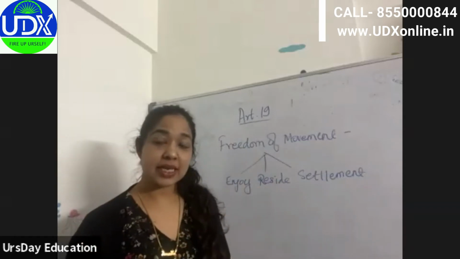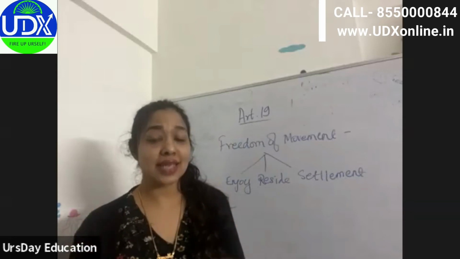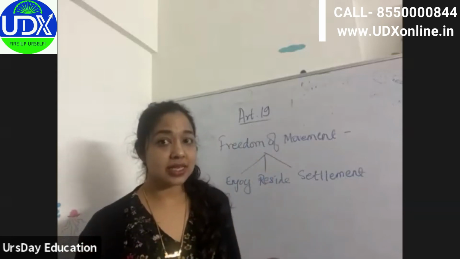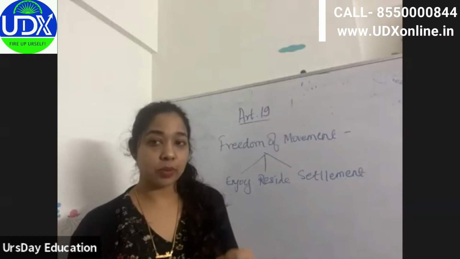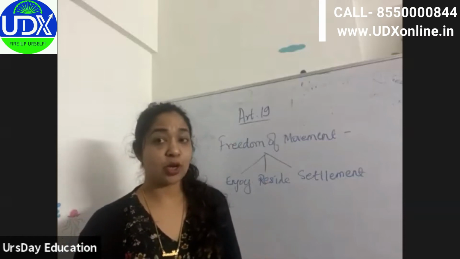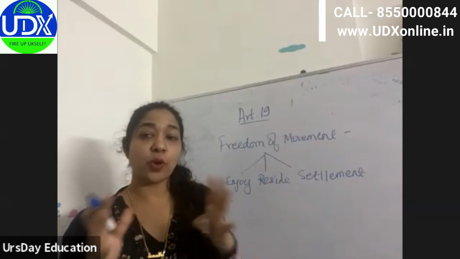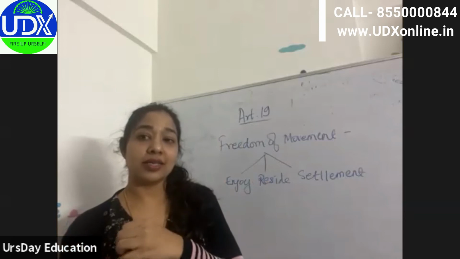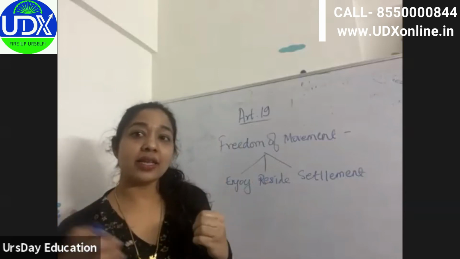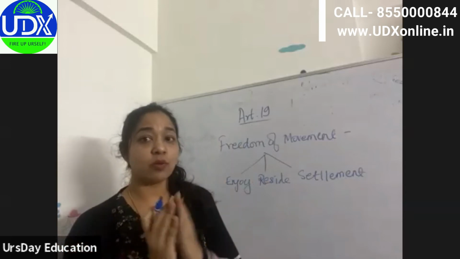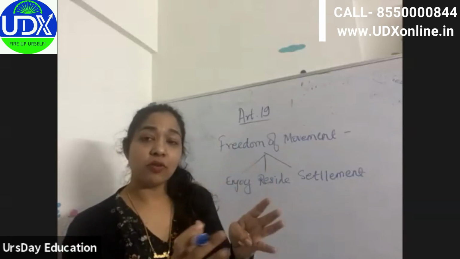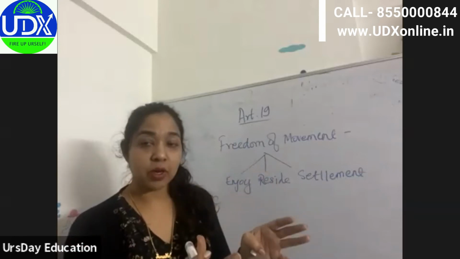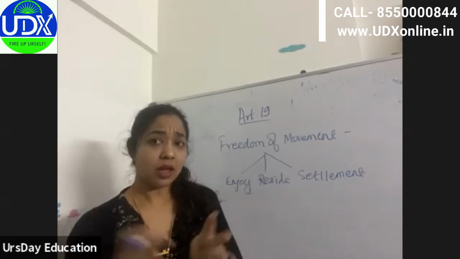But we have already seen that under Schedule 6, there are several states which we have discussed, right? You need an inner line permit to cross those states, to protect those particular tribes or particular people from acquisition or anything that is coming from outside, because they want to protect that particular community, that particular tribe, from getting bombarded by these people.